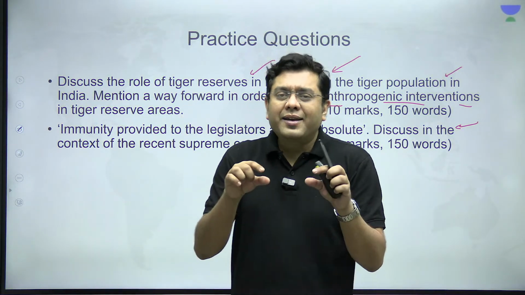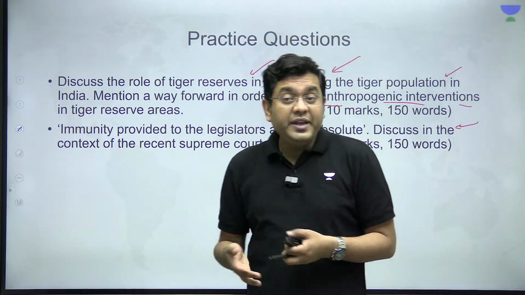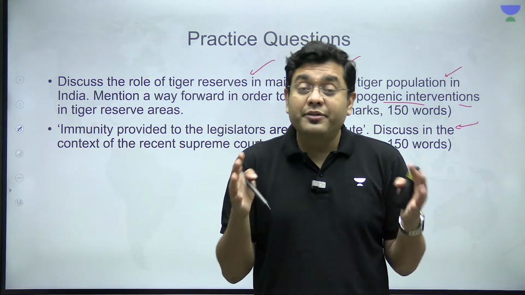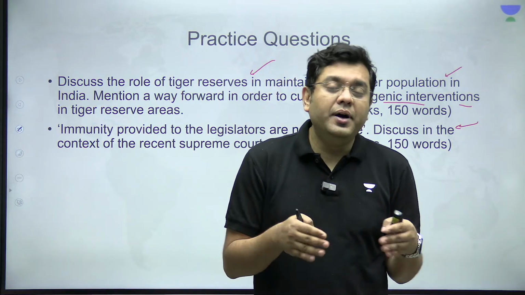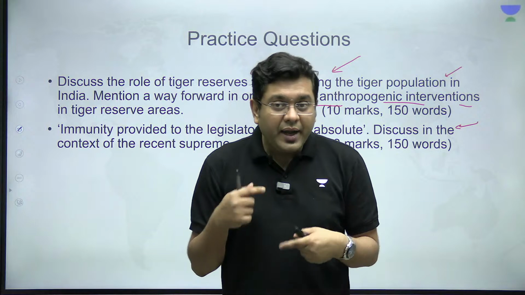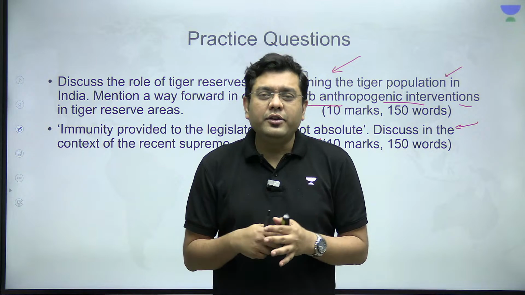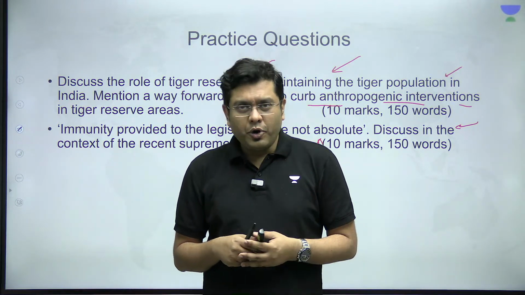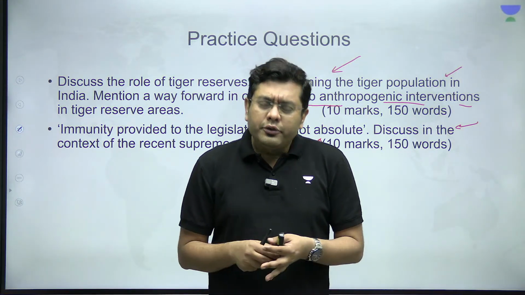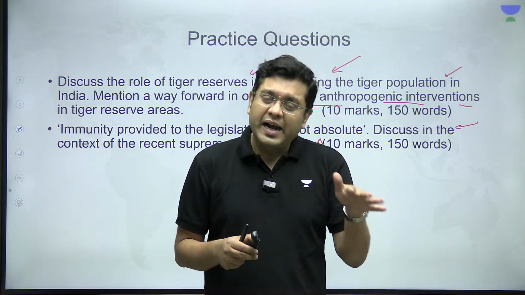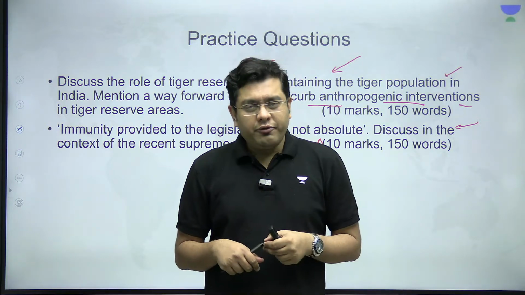Then talk about the fact that taking of bribe for casting a vote or for giving out a speech basically hinders the aspect of free speech in the parliament. And basically that can hamper the legislative business. That is why it is not immune. It is subject to checks and balances. And that is where the role of the speaker also comes into prominence, so that these matters can be resolved at the level of the house. The house should set an example by punishing the defaulting member.